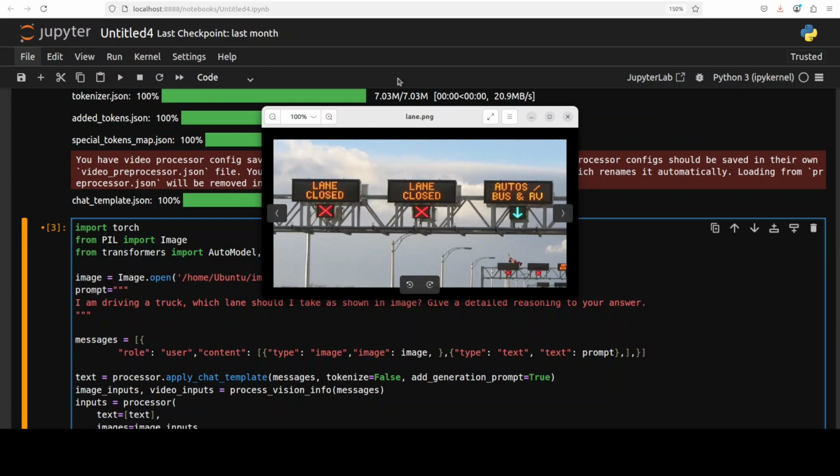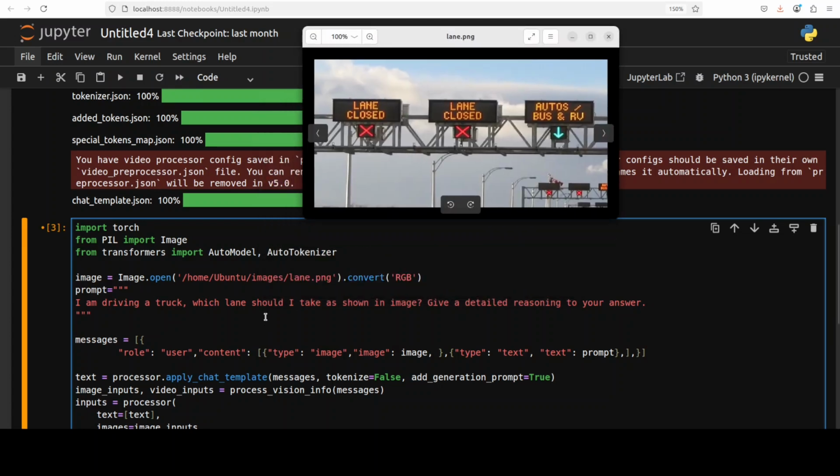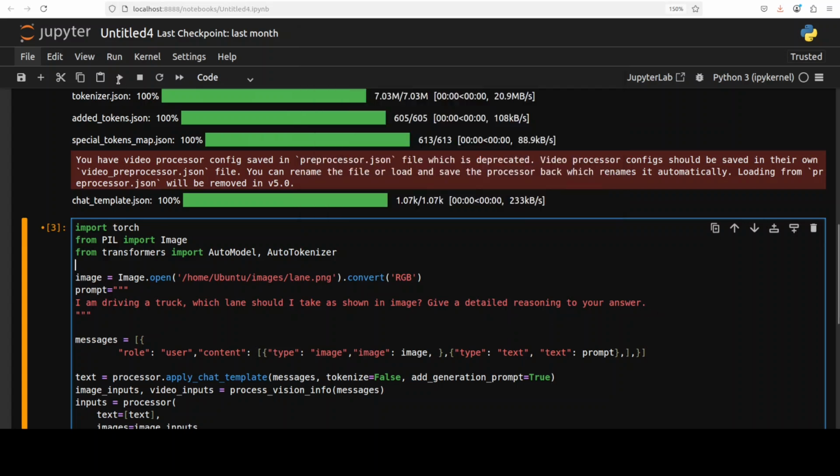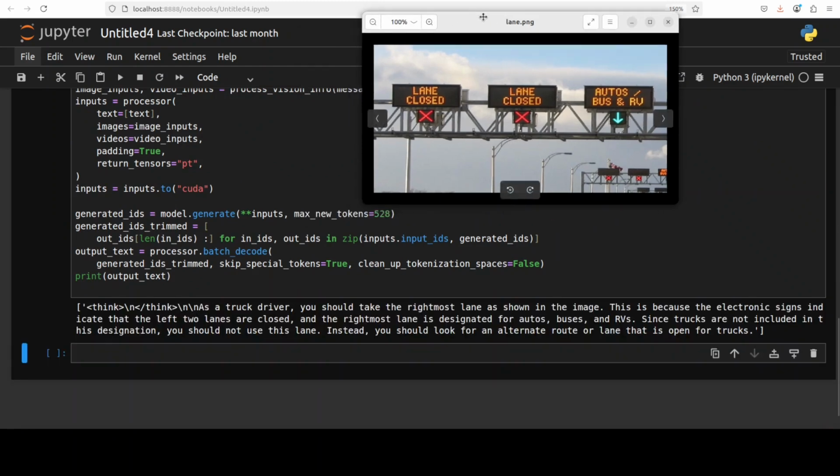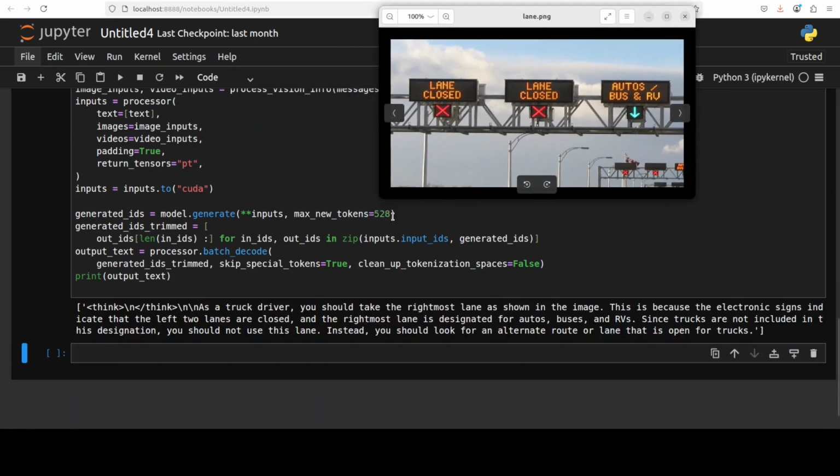Okay, next up, I have given it this image and I am asking it, I'm driving a truck. Which lane should I take as shown in the image? Give a detailed reasoning to your answer. Let's run this. Let's go down and check it out. I've increased the max tokens for it. Okay, that is a bit of an improvement. Still a very short answer, but anyway.